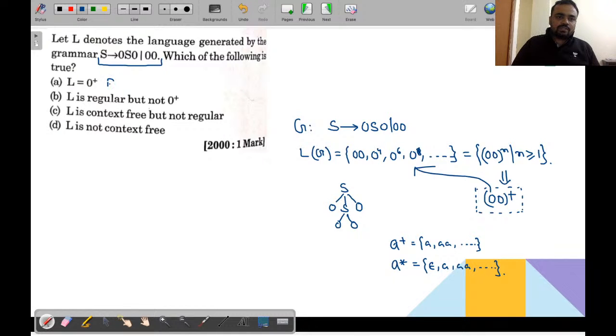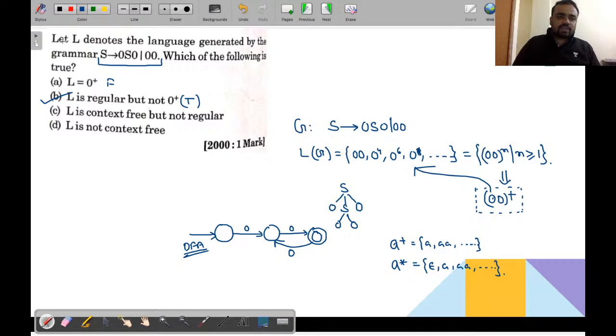No, this is the false statement. Okay, L is regular but not 0 plus. Of course, this is the true statement because this particular language is regular, because you can construct a DFA. Single zero should be rejected and double zero should be accepted. Triple zero will be rejected and the fourth zero will be accepted. So this is the DFA for the above language. So the language is regular, but it will never produce 0 plus.